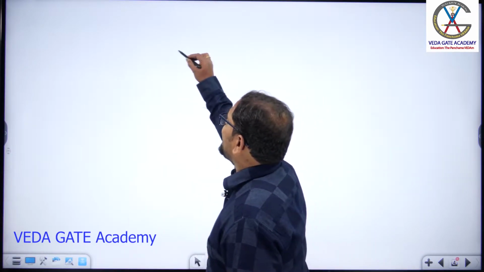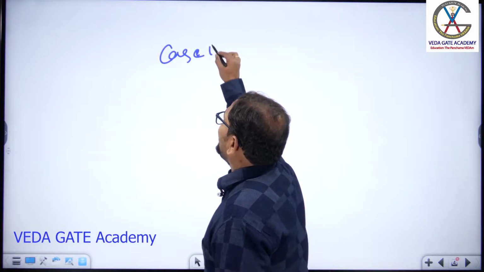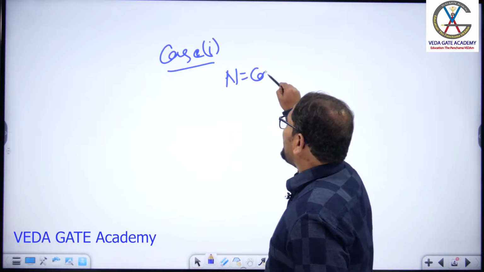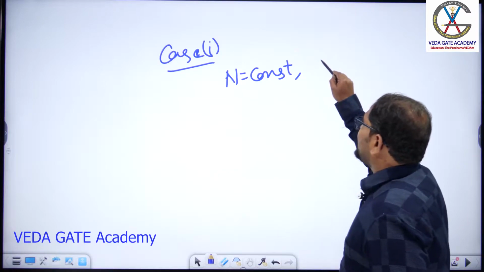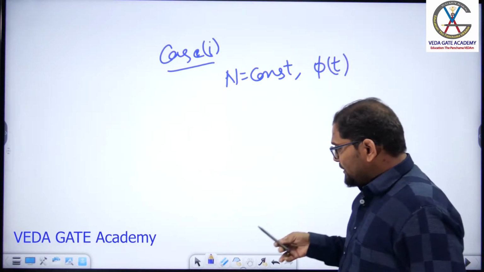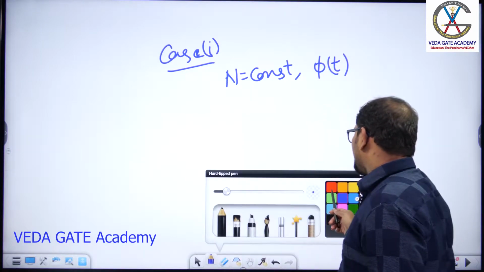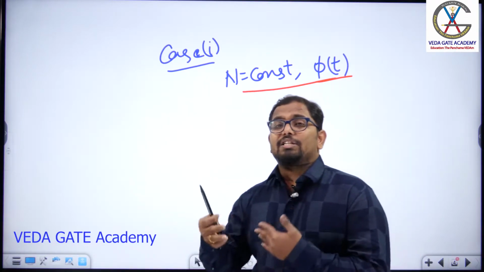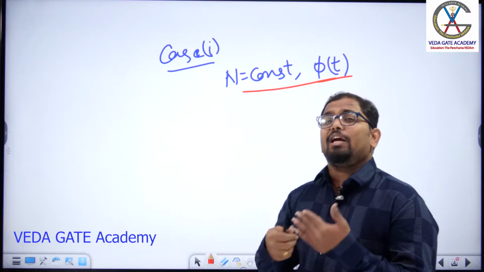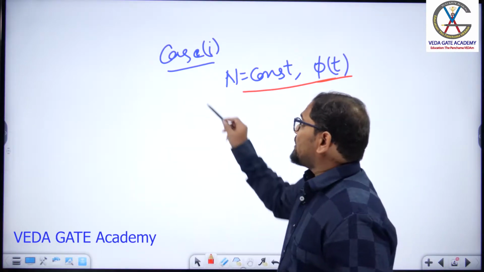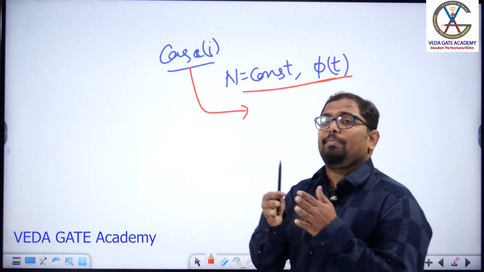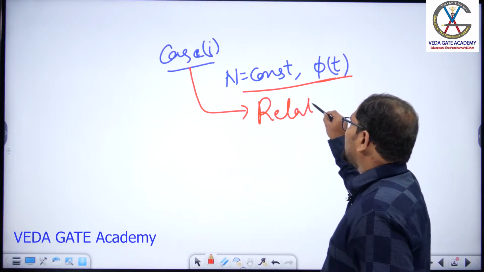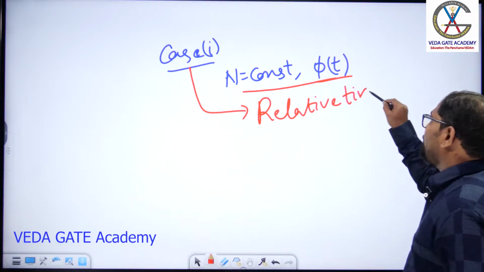So the first condition, let us take it as case 1. What is case 1? By fixing the number of turns as a constant value and by varying the flux with respect to time. We are varying the flux with respect to time, yes or not? So here we are creating a time varying magnetic field. That's why this case 1 configuration will induce an EMF with a relative time variation. We call this case relative time variation.